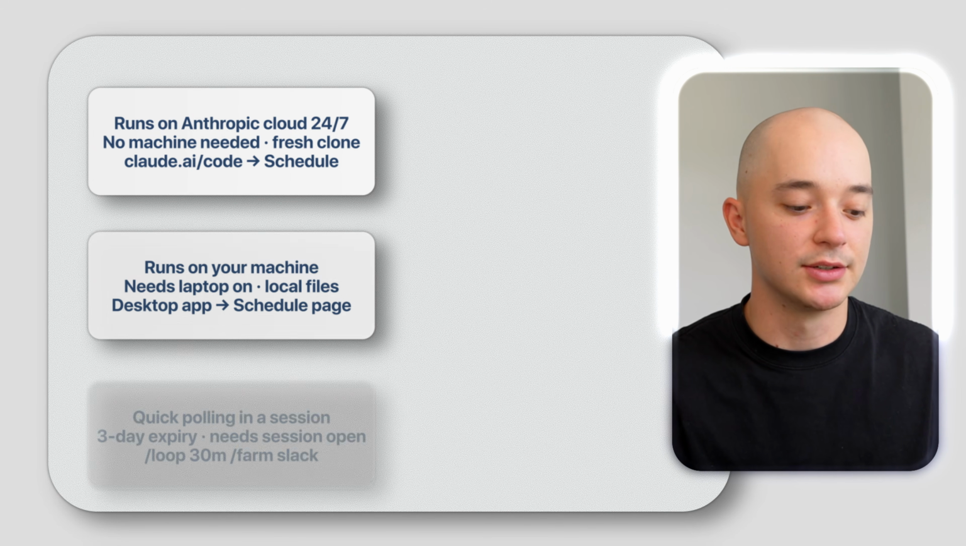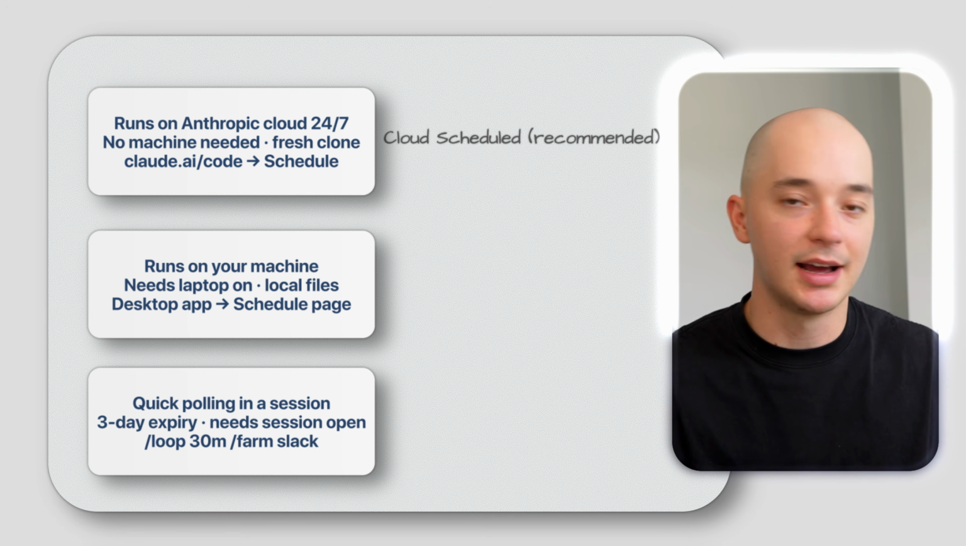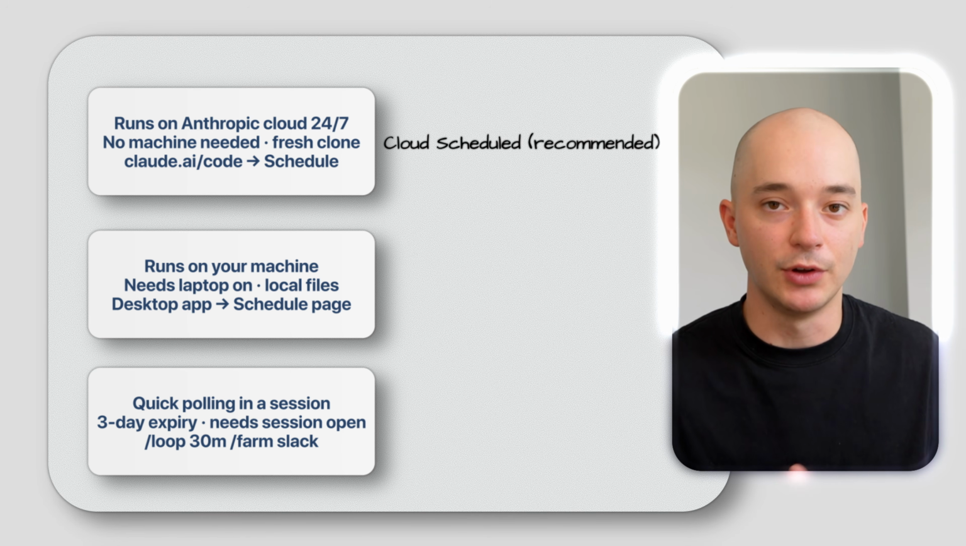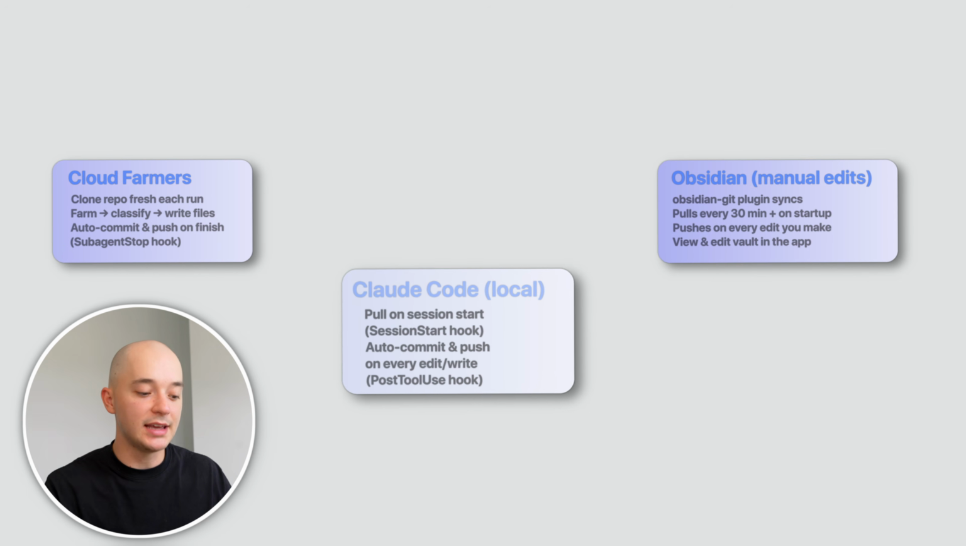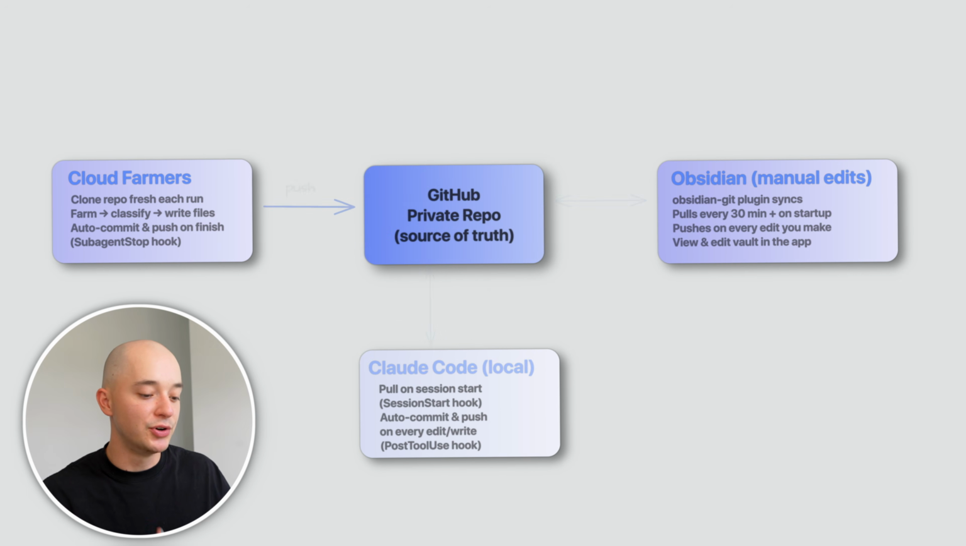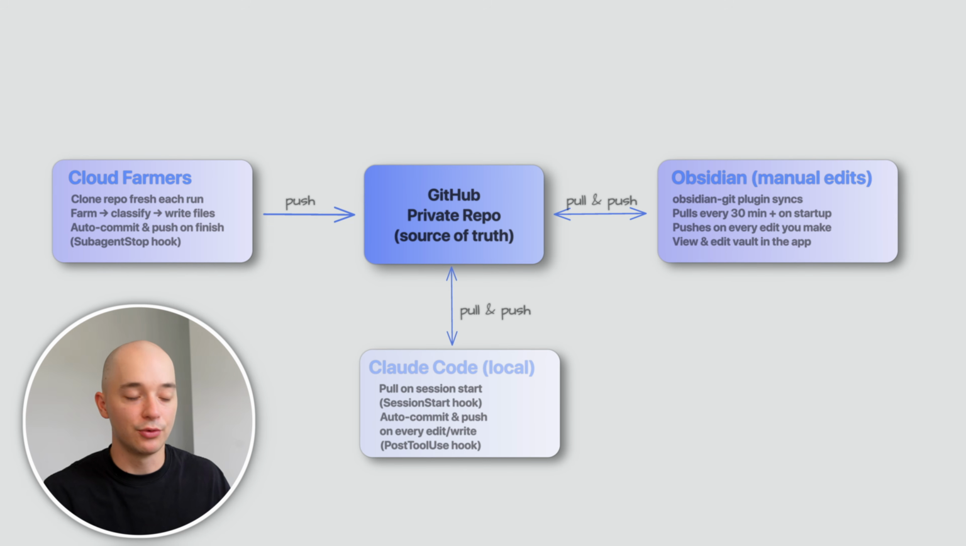These farmers are running as scheduled tasks. So there's cloud scheduled tasks or desktop scheduled tasks or loop scheduled tasks. I'm going to recommend cloud schedulers because that way it doesn't matter if you close your laptop, these farmers will always run. The cloud farmers and Obsidian and Claude Code all feed into this one GitHub repo, and they're pushing and pulling from GitHub to make sure that all the information is always up to date. Cloud farmers are bringing in information from outside sources. Obsidian lets you manually edit those tasks, and Claude Code allows you to automatically jot down notes really quickly.